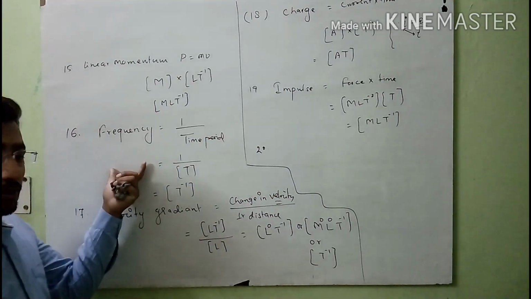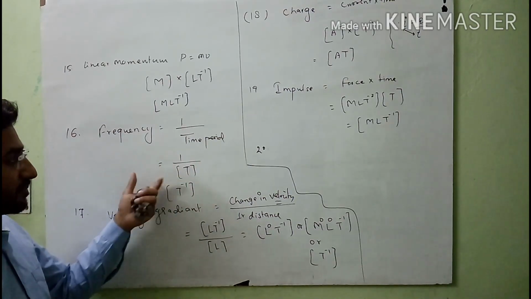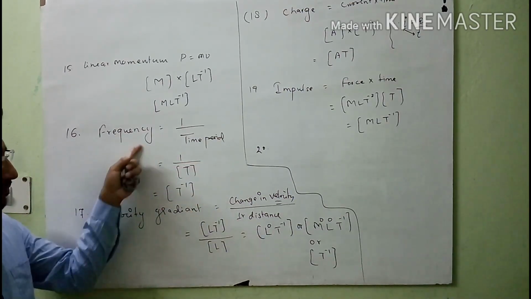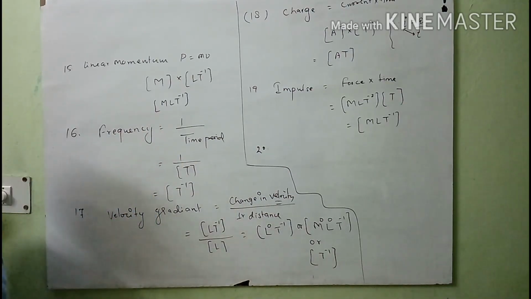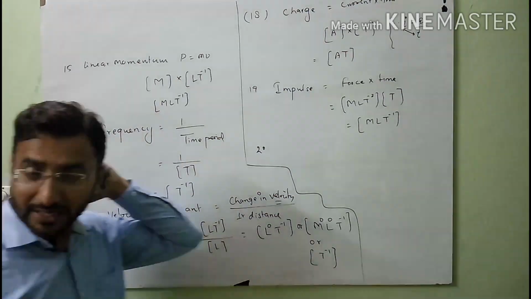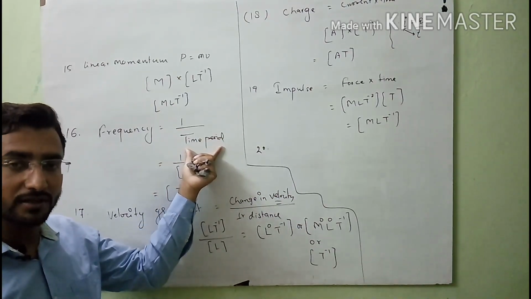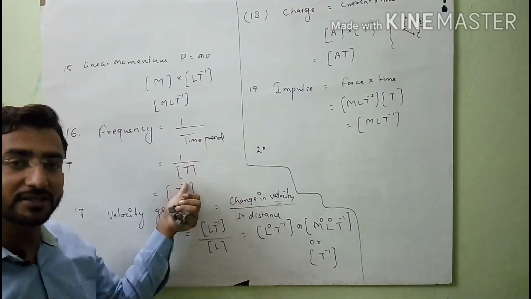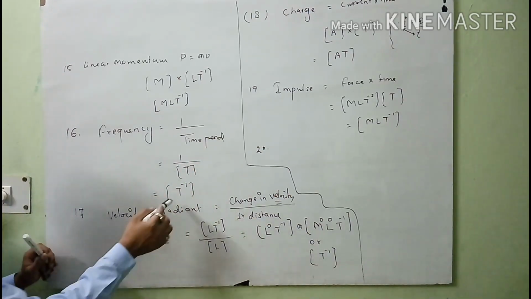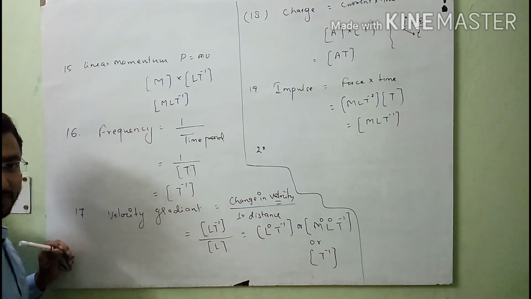So student, due to some technical problem, the video stopped here. That's why I am explaining this from here. So see here, when we think about frequency, frequency means 1 over time period. Time period, you know that it is a fundamental physical quantity and it is denoted by T, so the dimension of time period is T. Here you will see that the dimension of frequency is T inverse.